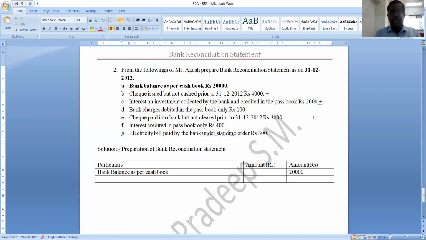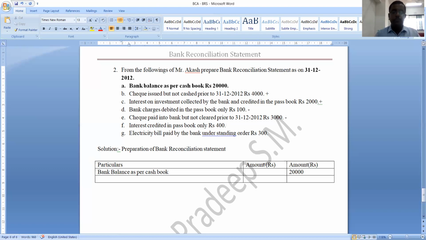Okay. Next one is check paid into bank but not cleared prior to 31st December 2012. It is nothing but a check deposited into bank but not yet collected. When you deposited the check into the bank, immediately you increased cash book balance, but your passbook balance remains the same because it is not yet collected. So in order to get this passbook balance, you should reduce cash book balance. So which sign must you assign? Minus sign.